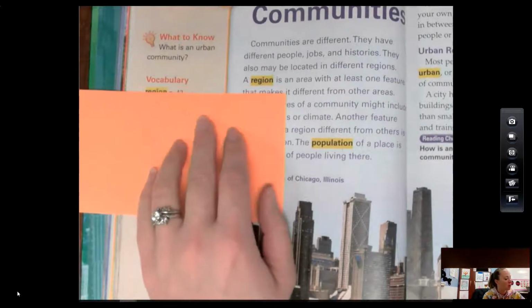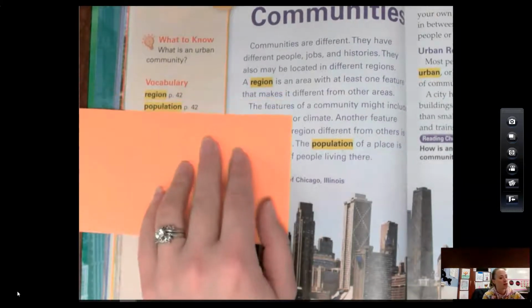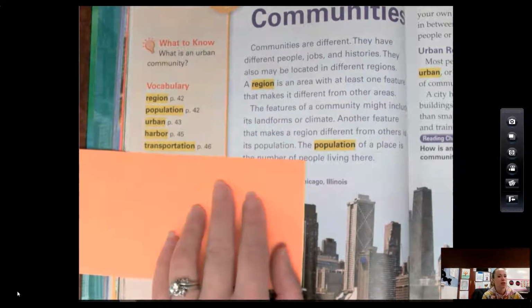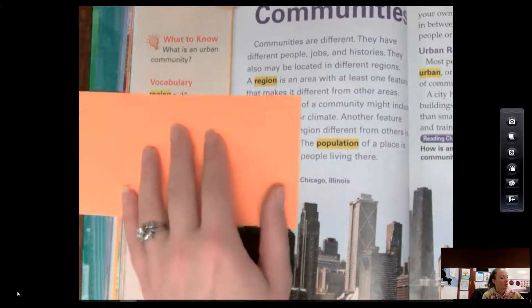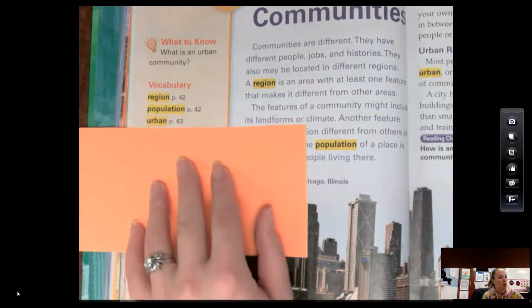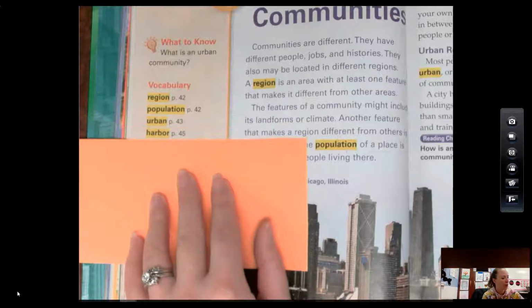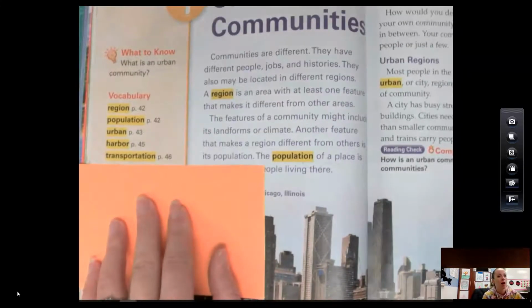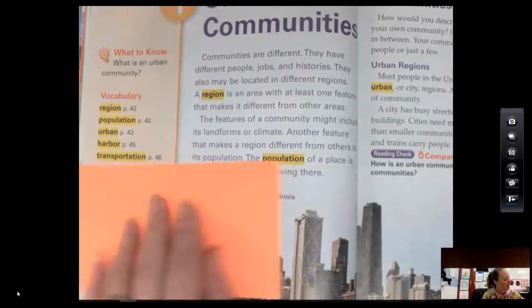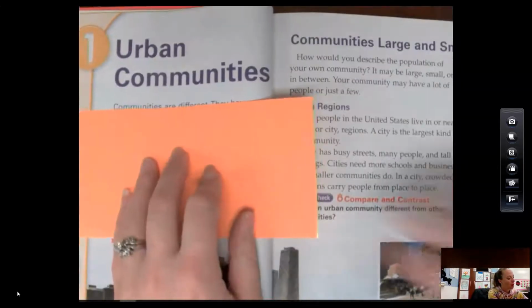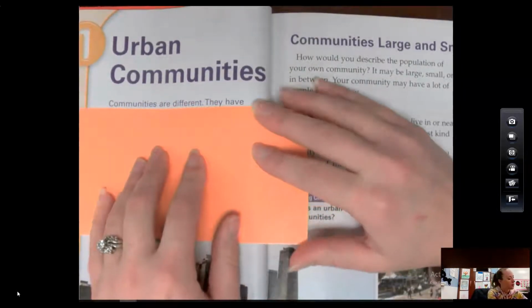So some of the vocab words that we'll be talking about today are region, population, urban, harbor, and transportation. Let's say those together. Ready? Region, population, urban, harbor, transportation. All right, kiddos, follow along as I read to you the purple writing on page 42. All right, kiddos, here we go.